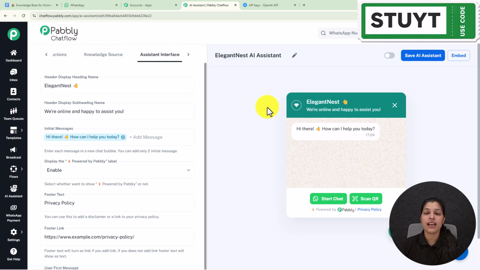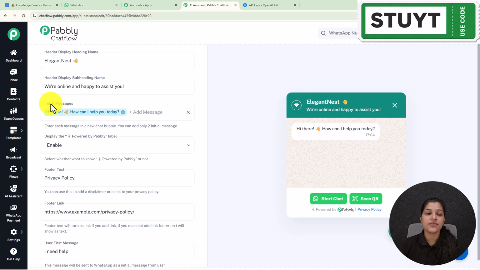So here you can enter it, and afterwards we are getting this option for initial message, and here we are already getting an initial message, that is hi there, how can I help you today. And this message can also be seen on the preview of your AI assistant. So you can enter initial messages like this, and you can create only two initial messages.